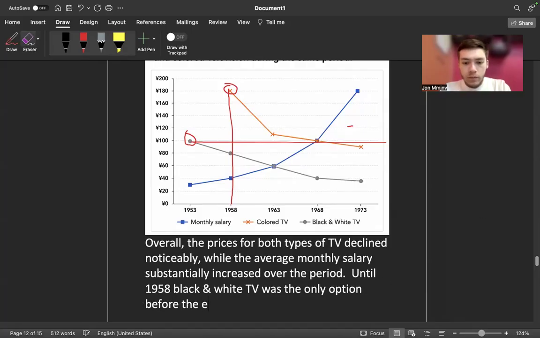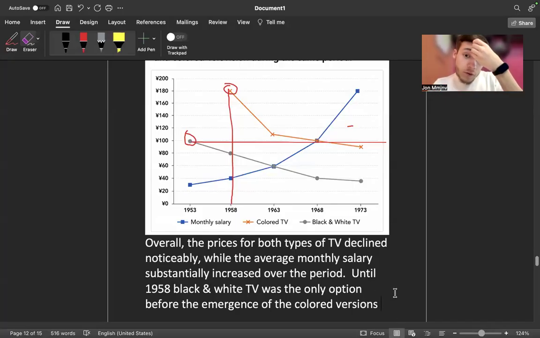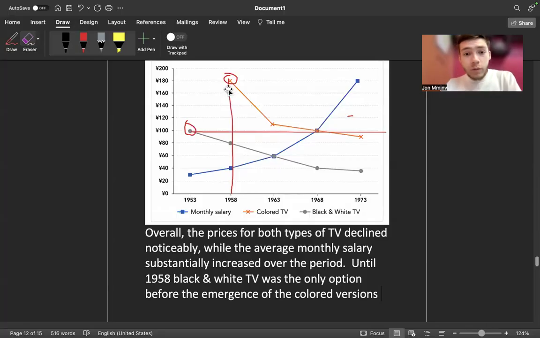Before the emergence of the colored versions. Before the emergence of colored options. Okay, this is something that we didn't cover, but this is interesting.